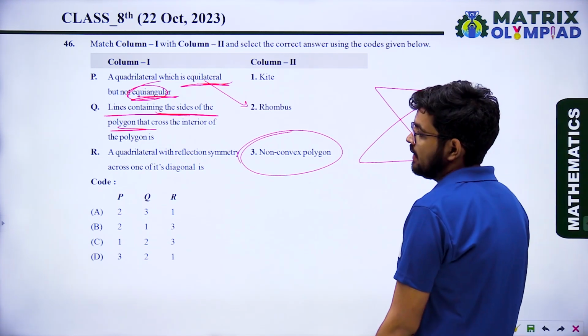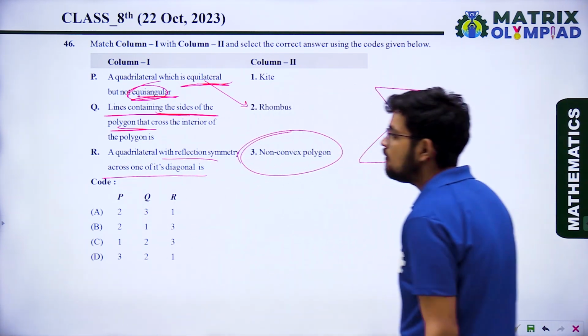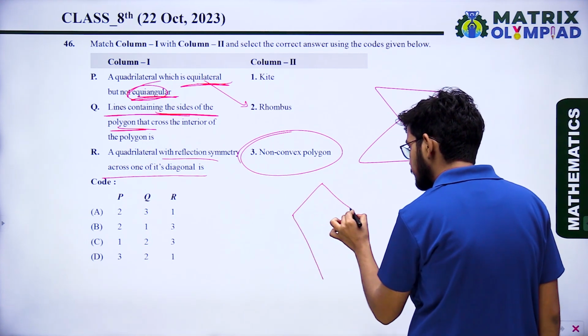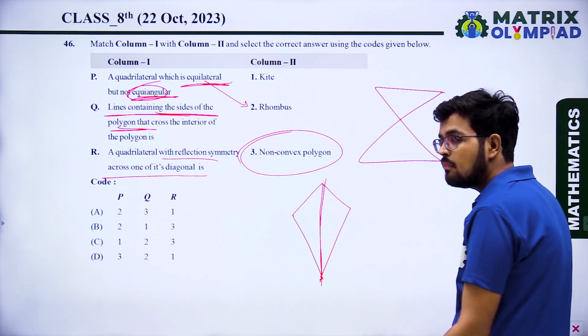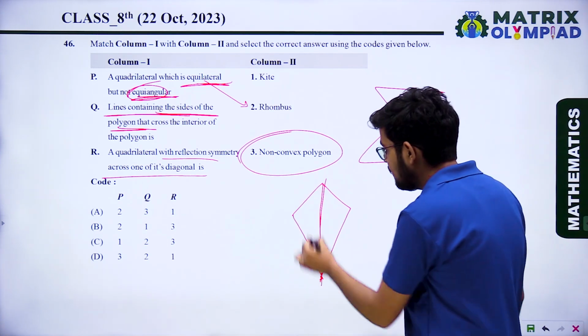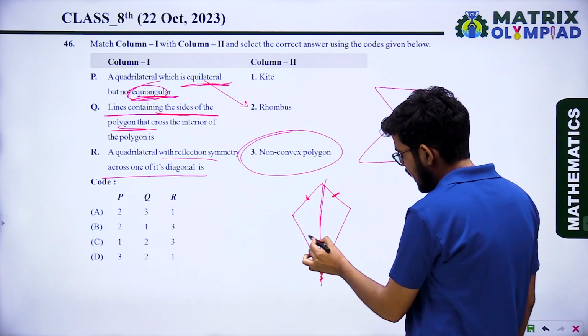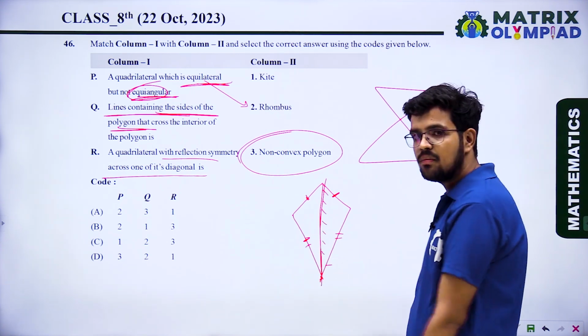Okay. R, a quadrilateral with reflection symmetry across one of its diagonals. In a quadrilateral, it should be reflective across one of its diagonals, meaning the image should be the same. The image will remain the same if this side is equal to this side and this side is equal to this side, so the image across this diagonal will be the same.